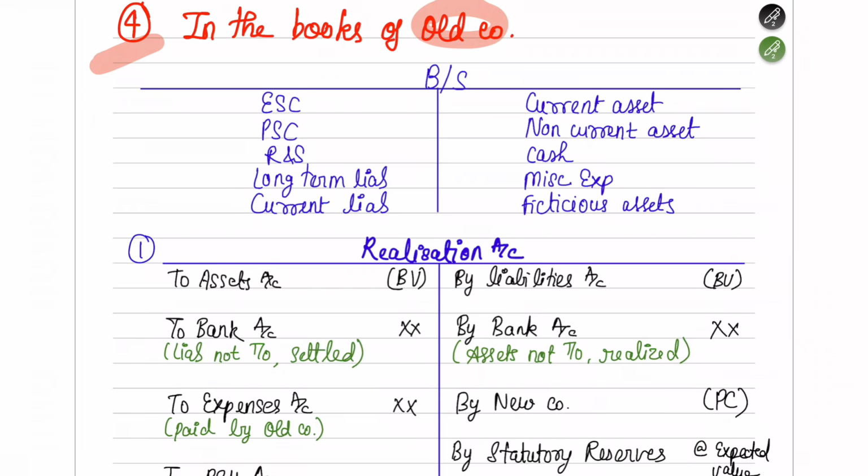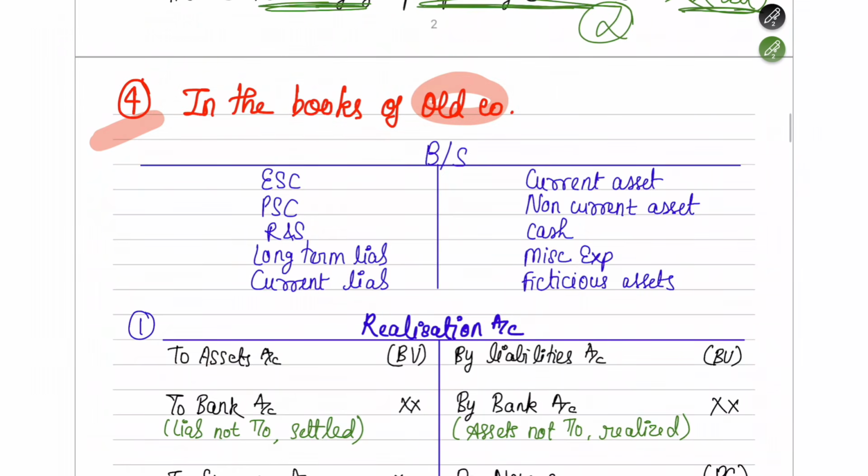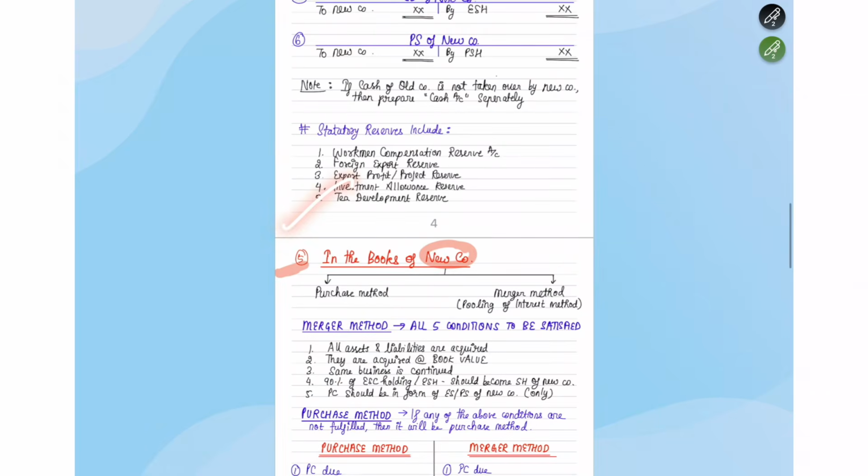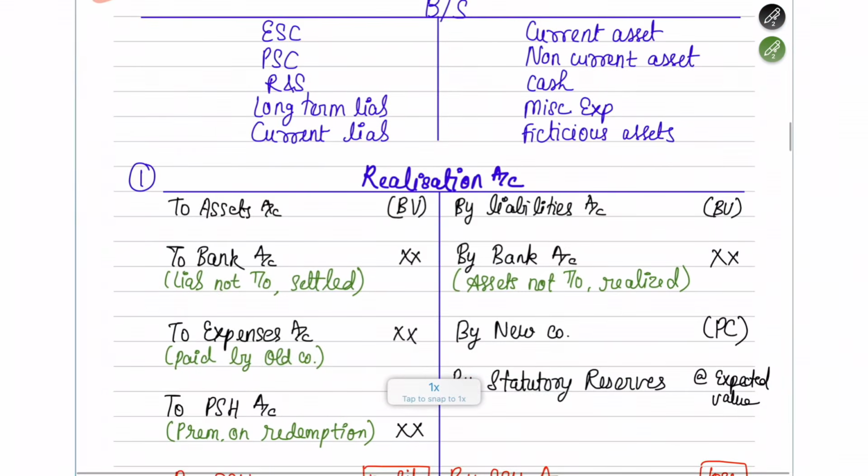So now let's move on to the books of old company. This is very, very important. How do you prepare the books of old company? The old company is being taken over by the new company, so now the old company's books have to be closed. How you are going to do this closing is what we are going to understand. This is going to go in a complete flow, so you have to listen from the starting till the end to get a complete understanding of this.